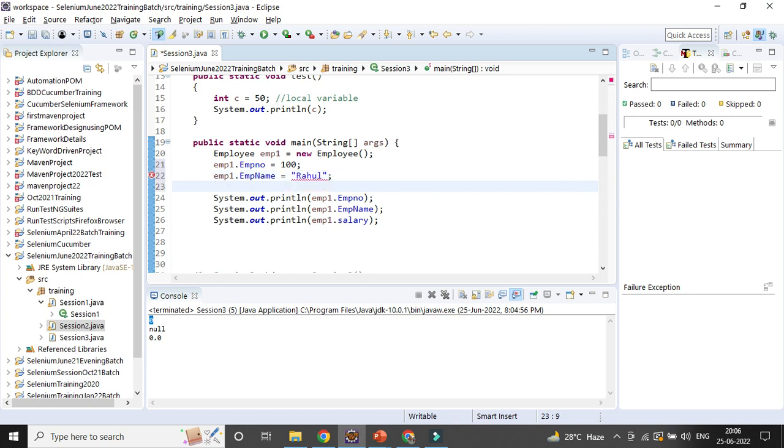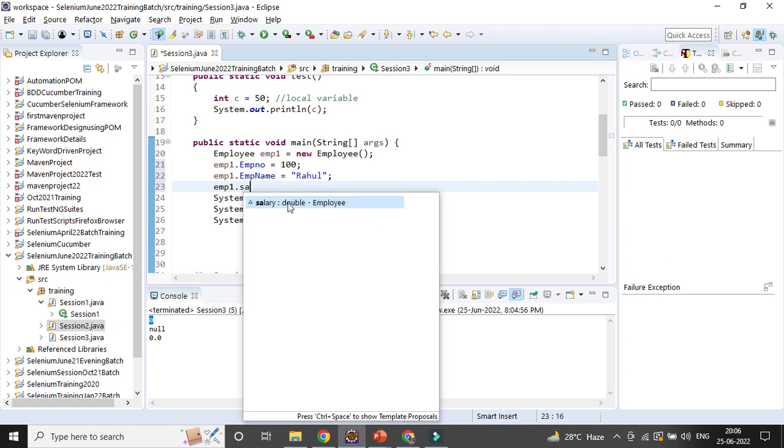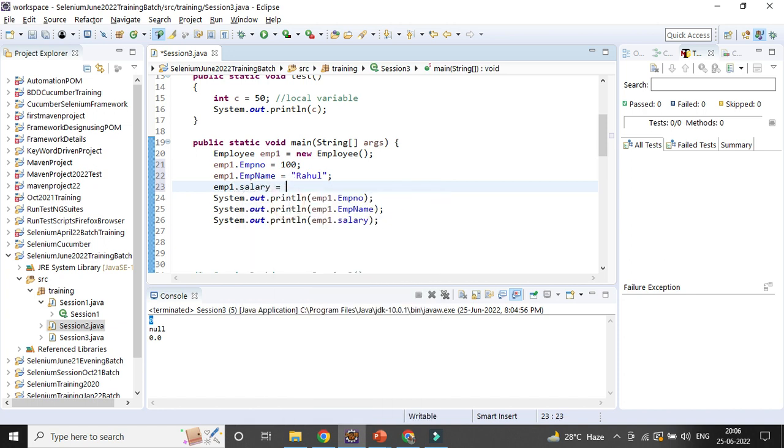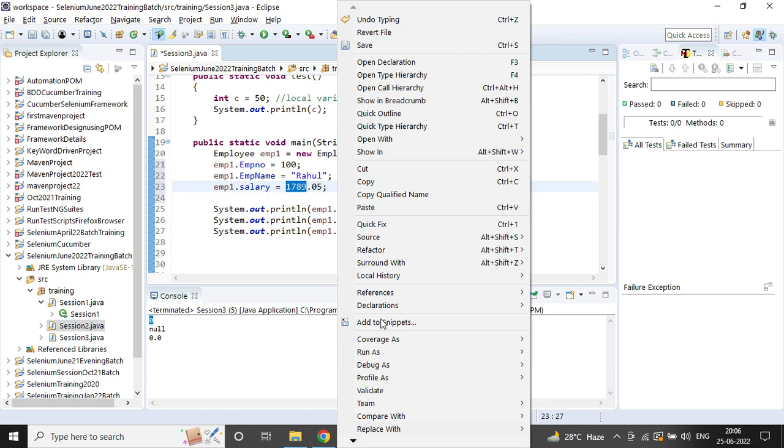Then employee1 dot salary. Because it is a double, I can give something like that. Maybe that is the US dollar, it does not matter, any digit. It's a double. Now if you want to print it out, it will take the value.